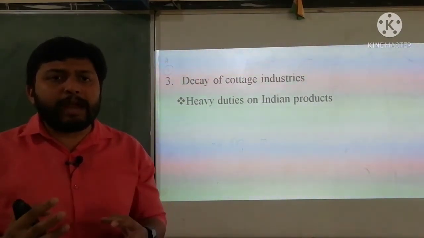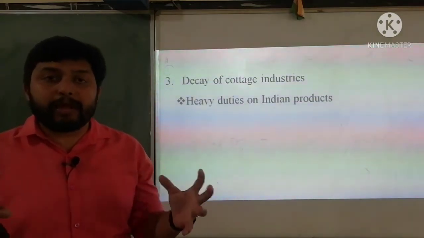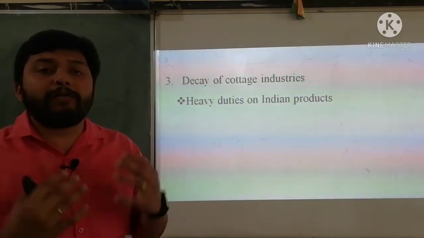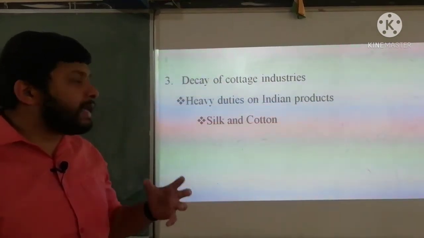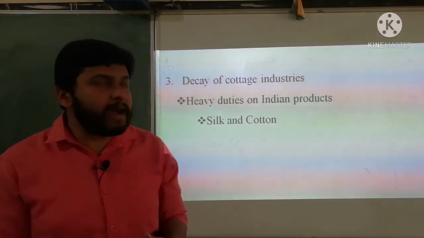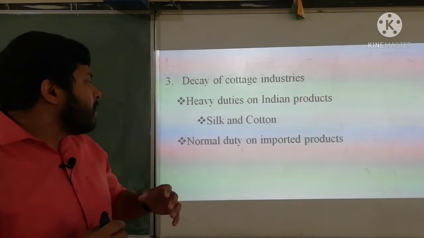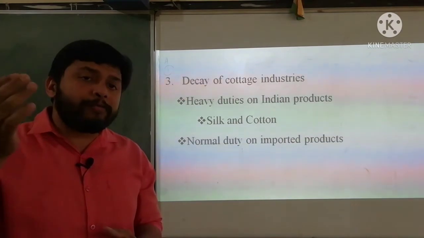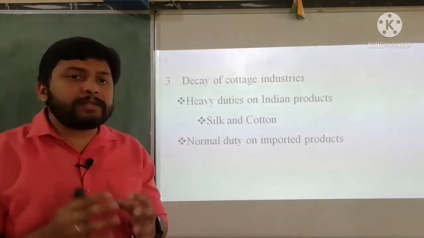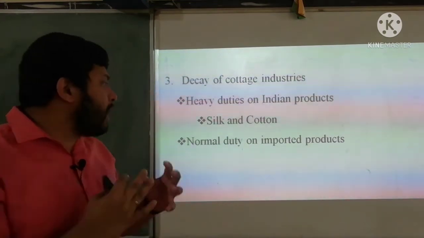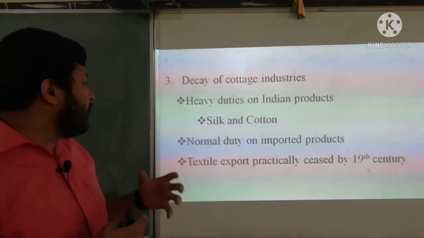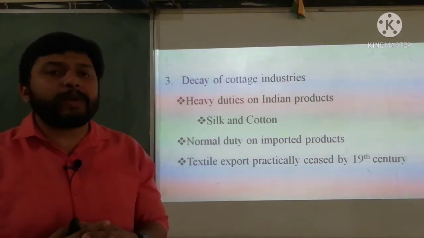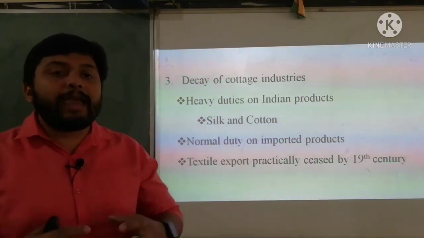Indian people made products by hand, it was handmade. So the British enforced a huge amount of tax on our products like silk products and cotton products. But with their own products, they enforced normal duty on imported products. The products which they brought from Britain to India, on those they enforced very low taxes. So of course, what will happen, textile export practically ceased by the 19th century. By the 19th century, the textile industry of India became a failure.